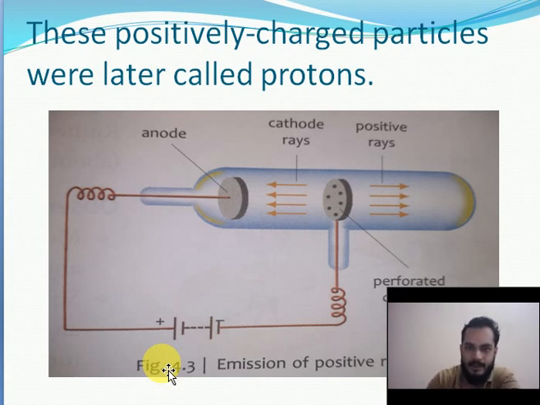Here we understand what the charge of a proton is. The proton is a positively charged particle. This is a discharge tube. Here the two terminals, anode and cathode, are also mentioned. Perforated cathode means the small holes present in the cathode, so that is seen very clearly in the picture.